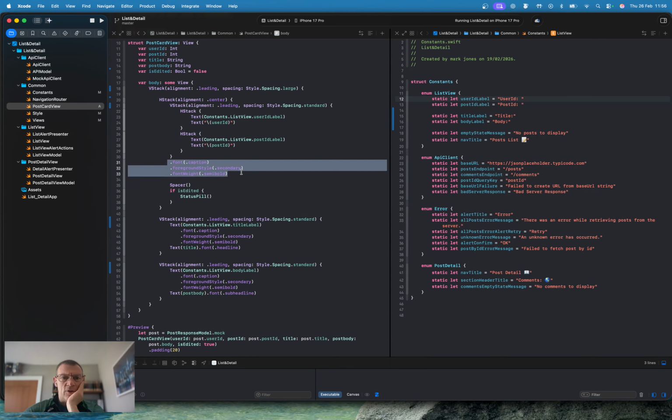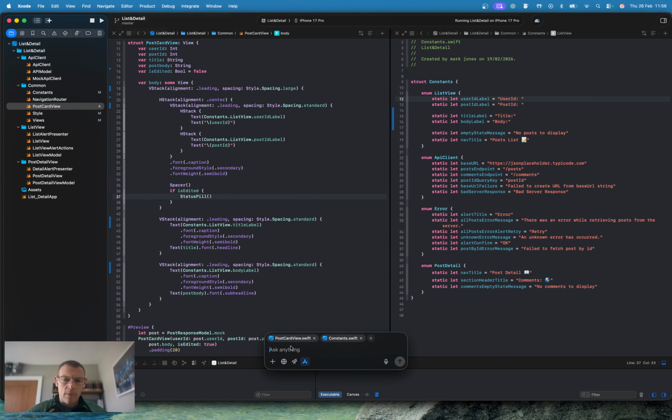Let's ask ChatGPT to do this for us. Can't seem to highlight anymore with my ChatGPT integration. I'll just copy this out actually and ask it. Okay, can you help me extract this reusable text view modifier?